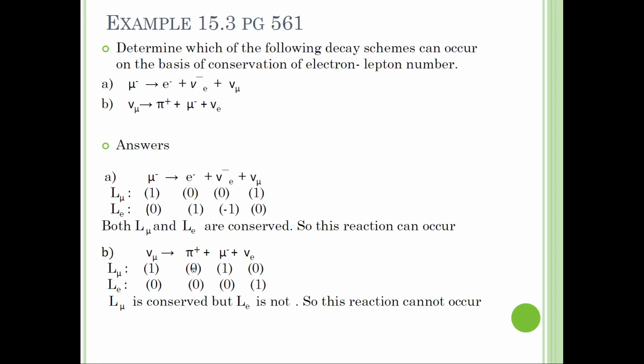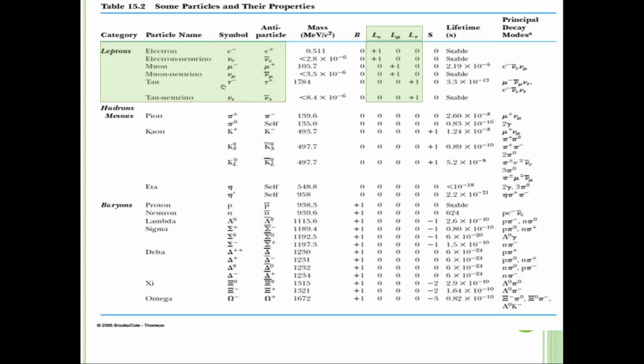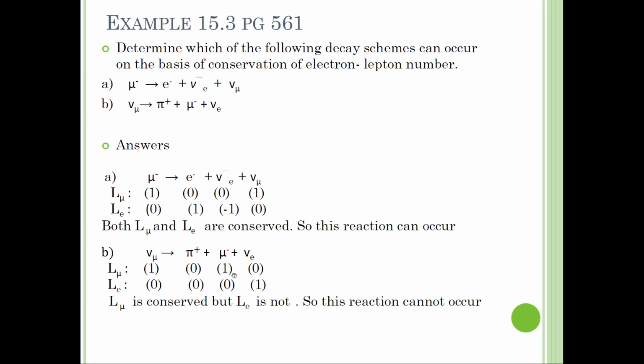Okay, 0. Okay, and then plus mu minus, so this mu should be positive 1. Okay, positive 1. And electron neutrino is not under mu, so it automatically should be 0. Based on this law, this one is 1, this one also 1. So if they ask based on mu lepton, this one is conserved. Okay, here mu lepton is conserved.